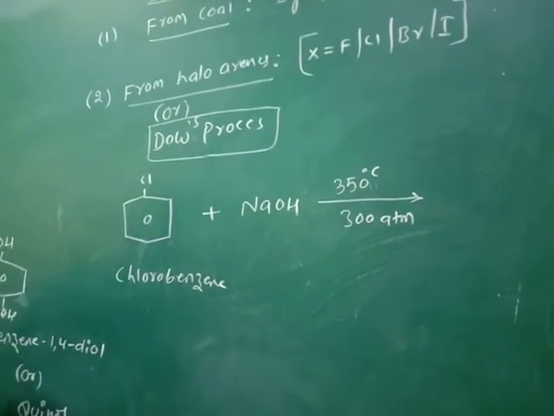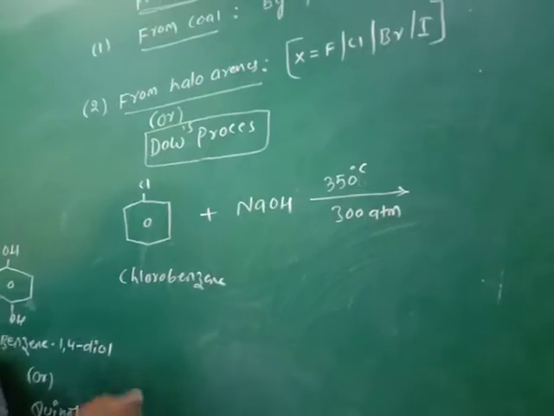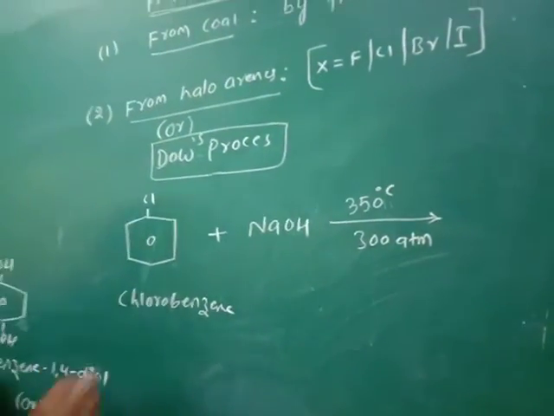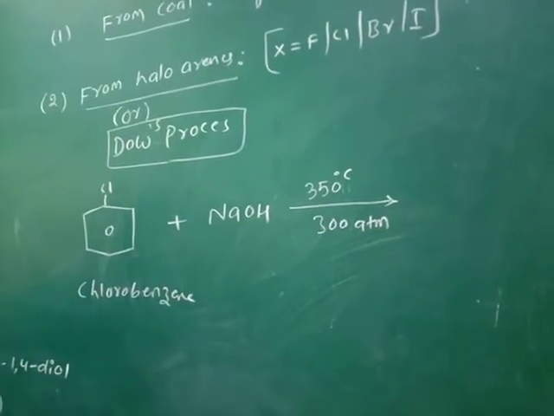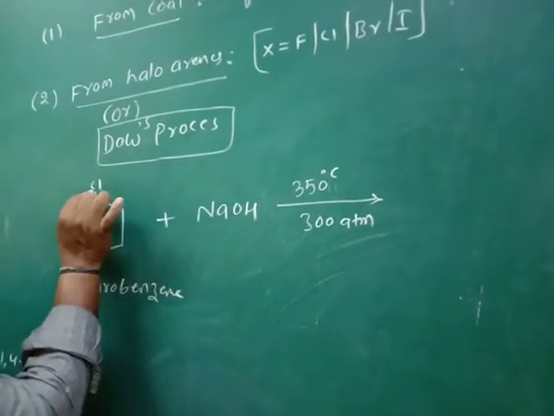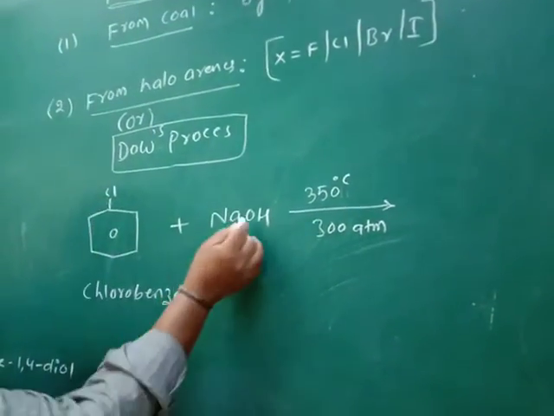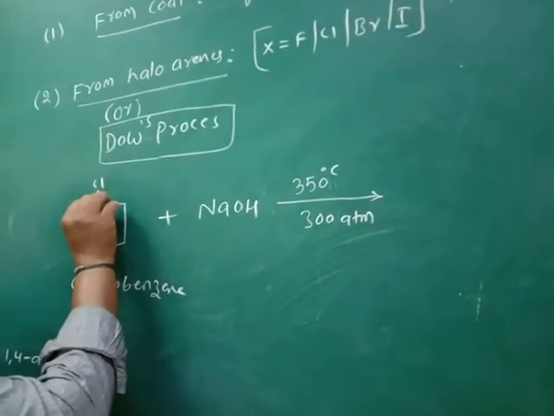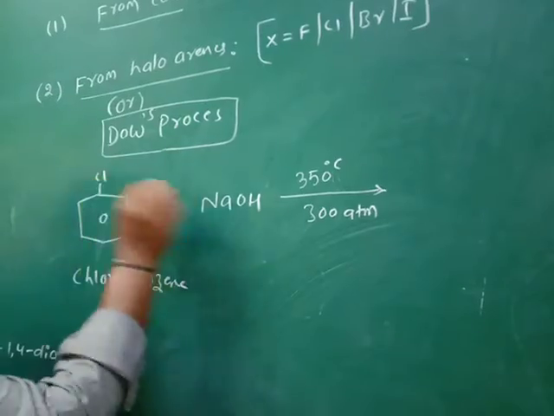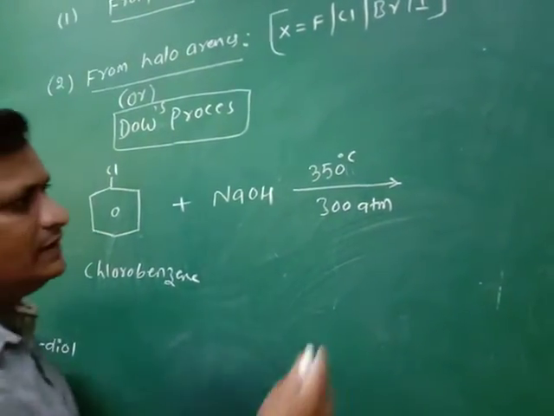In this process, what happens? Fission of the haloarenes. Then ONa is attached to the benzene ring, and H and Cl leave as HCl.